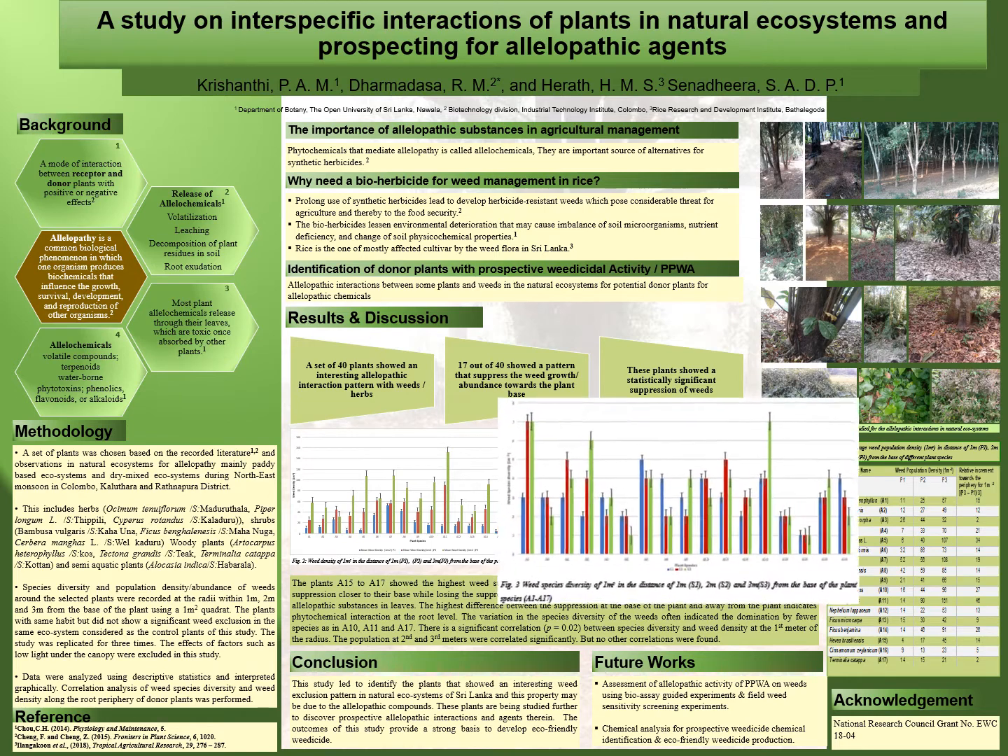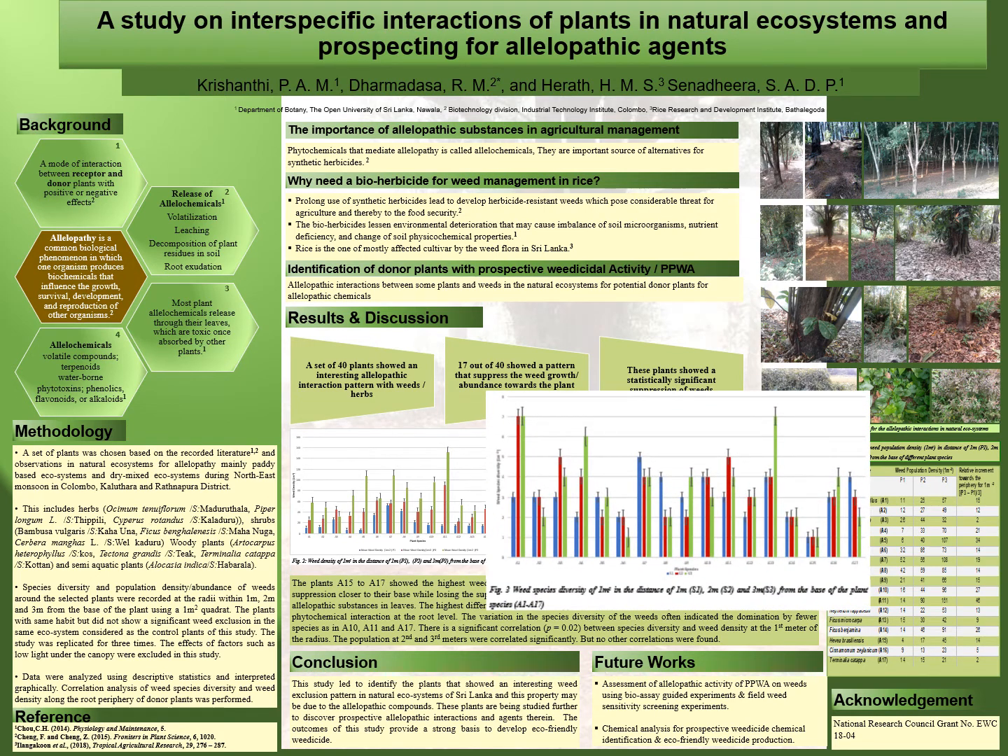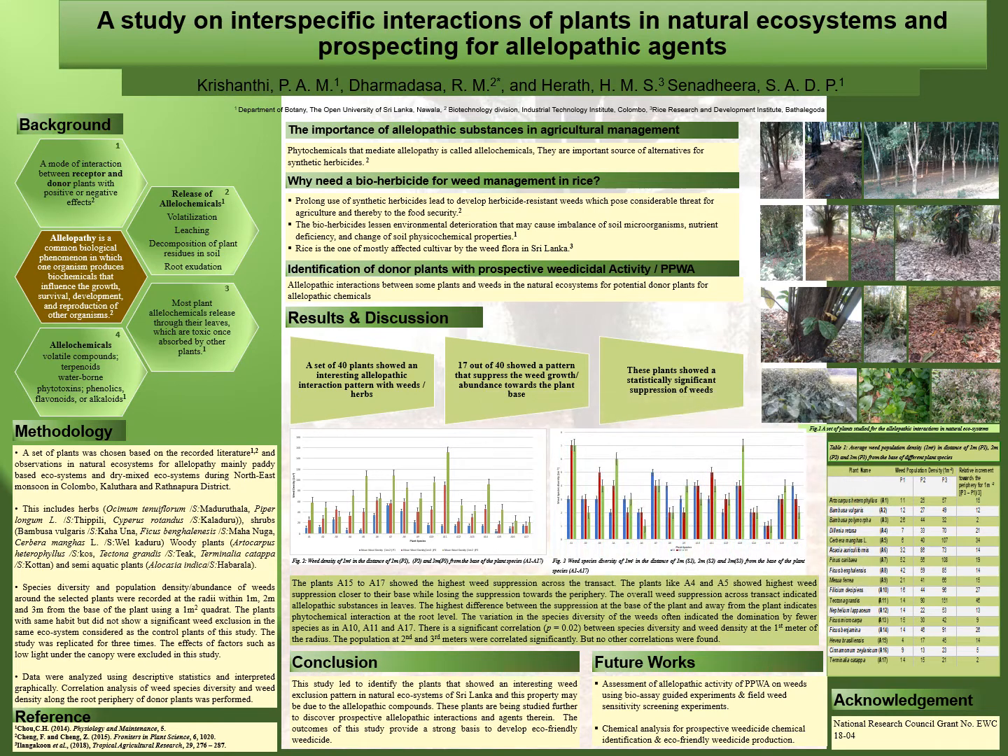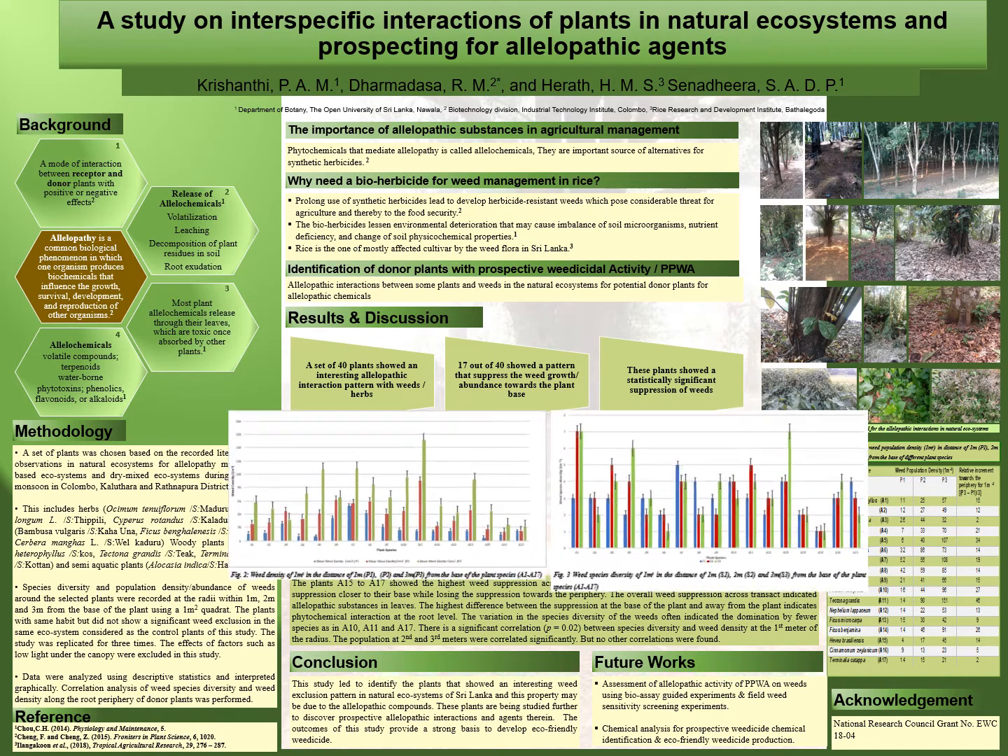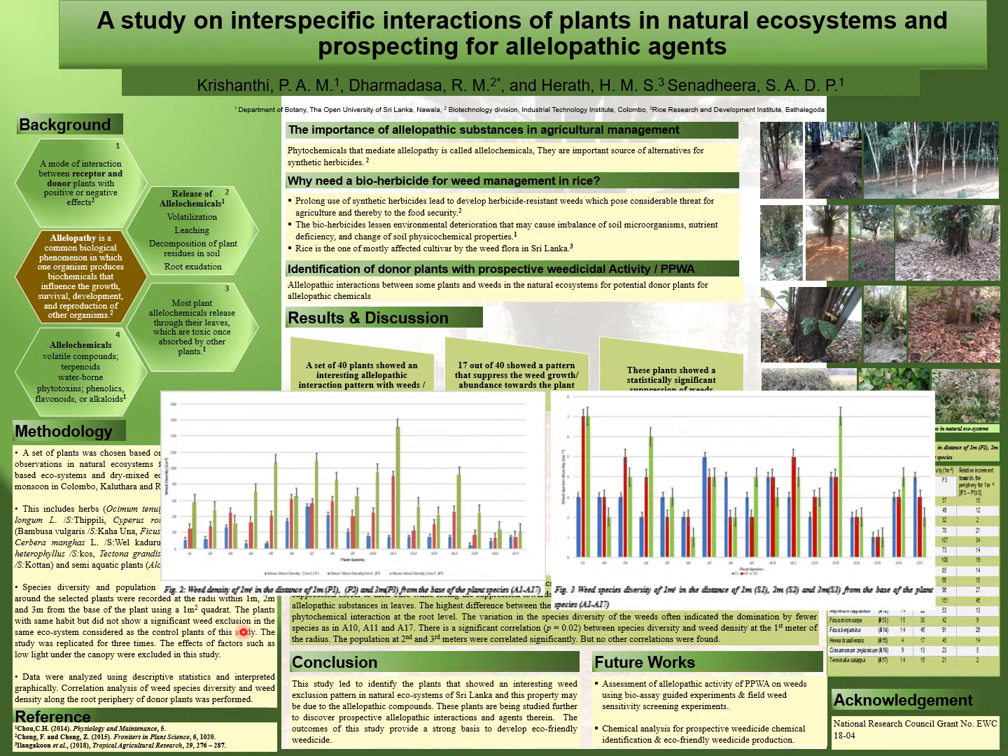The next graph indicates weed species diversity at different lengths from the plant root. Generally, diversity increases away from the root. But in some cases, such as A10 and A11, when the density increases away from the root, diversity dropped.